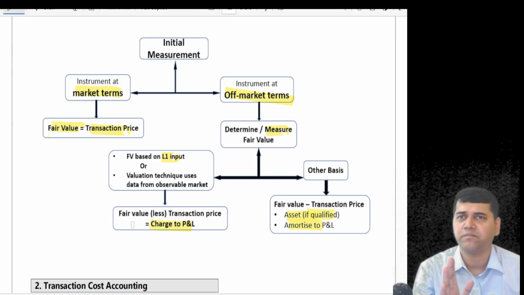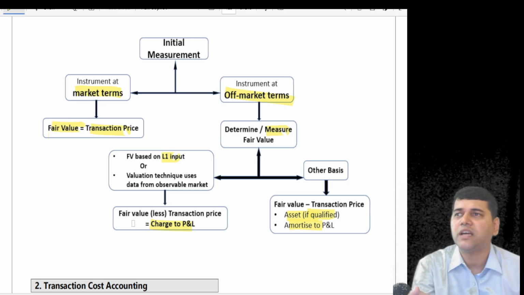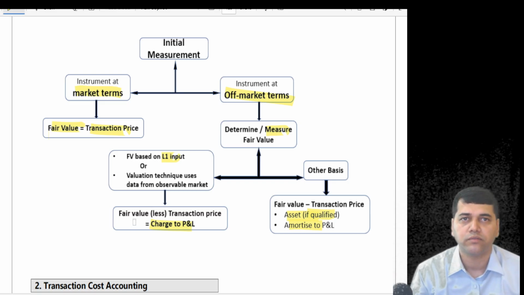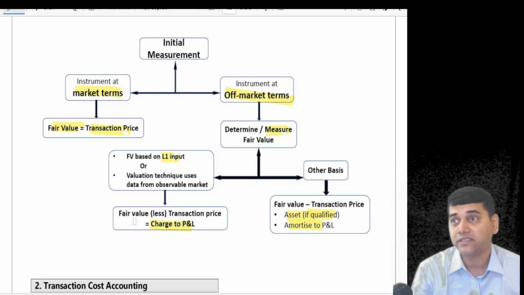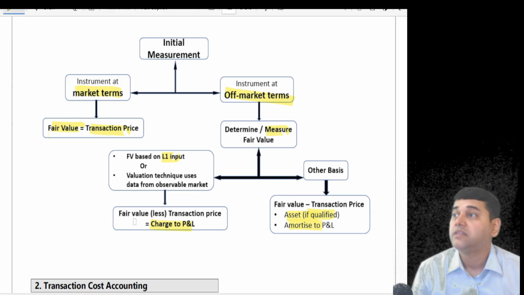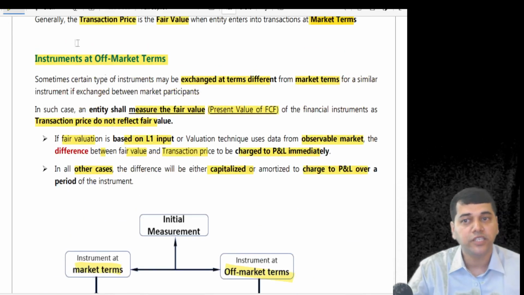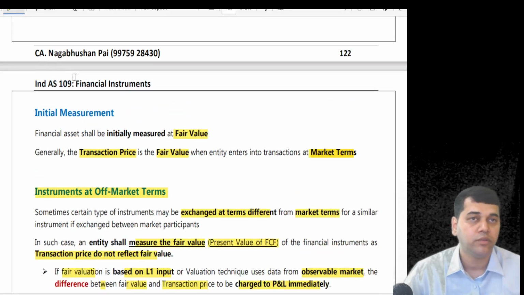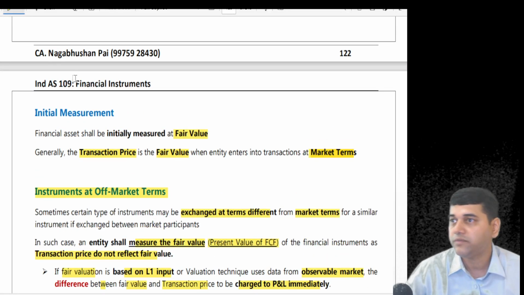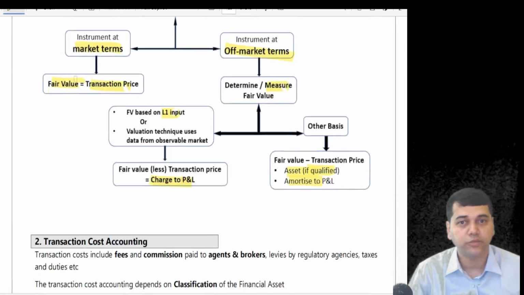This is in theory. Anybody in the world is going to ask you, and you have to tell this theory from now onwards. Questions will say analyze the instrument, then you have to write this theory. They say analyze the measurement principles, then you have to write this theory. Initially, the instrument will be measured at fair value. Sometimes there can be an off-market instrument, and we have to calculate it. So this theory has to be written.